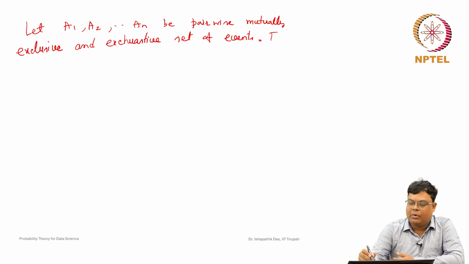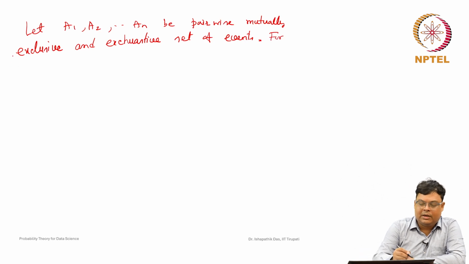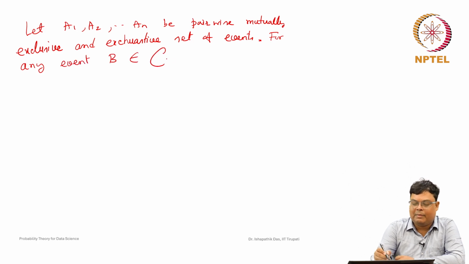Then for any event B, this will be in a sigma field. Here we assume the sample space S and sigma field C, and we are following similar notation. For any event B, that means it will be a subset of S. Suppose you consider the ith supplier, with n number of suppliers, and ai the bad part.